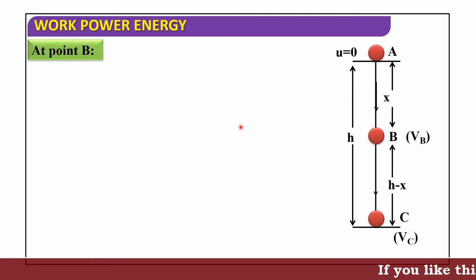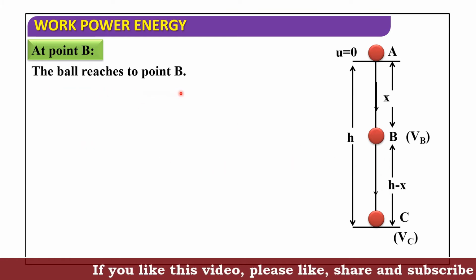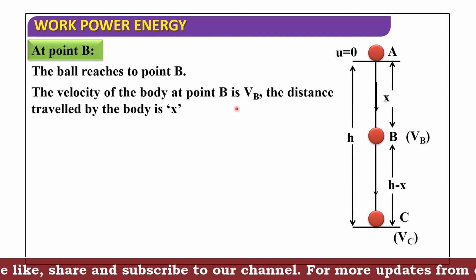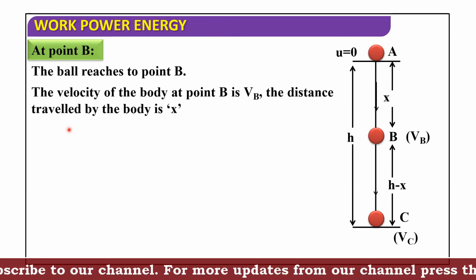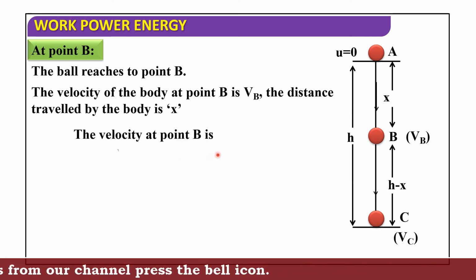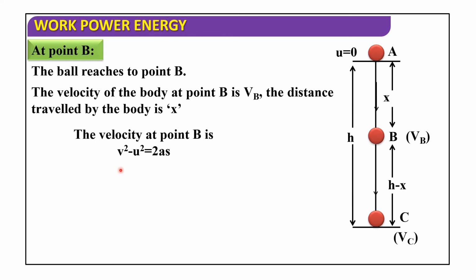Next, let us discuss point B. The ball reaches point B. The velocity of the body at point B is Vb. The distance travelled by the body is x. From the third equation of motion, v square minus u square is equal to 2as. Substituting v as Vb and u equal to 0, Vb square is equal to 2gx.